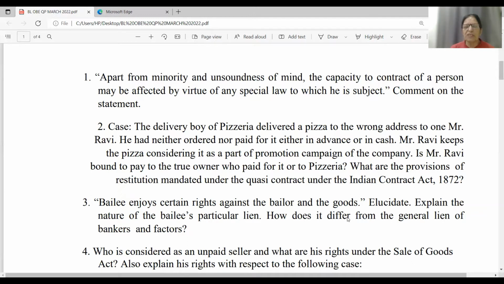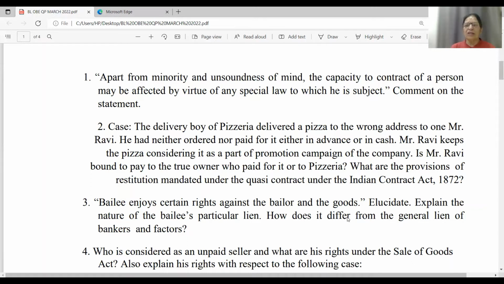Non-gratuitous act, responsibility of finder of goods, goods delivered under coercion or money paid by mistake, or goods delivered under mistake. So friends, all these points you will have to explain with the help of examples or requirements.